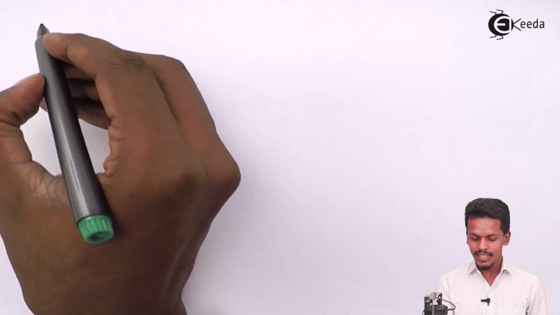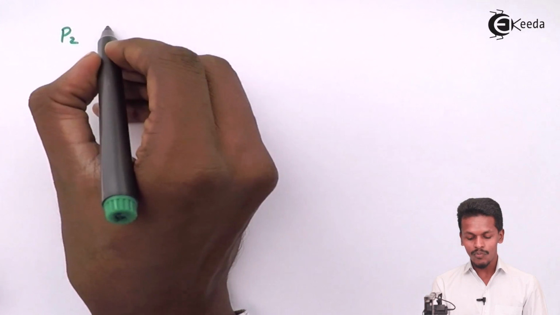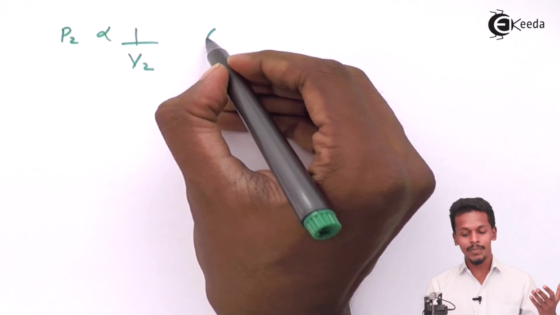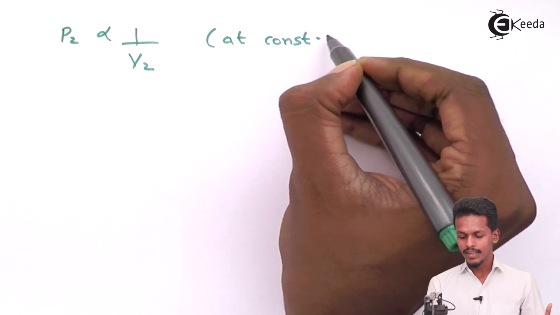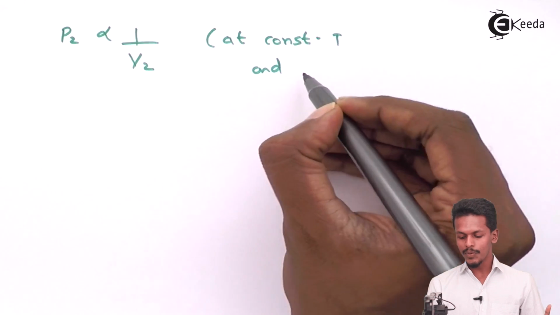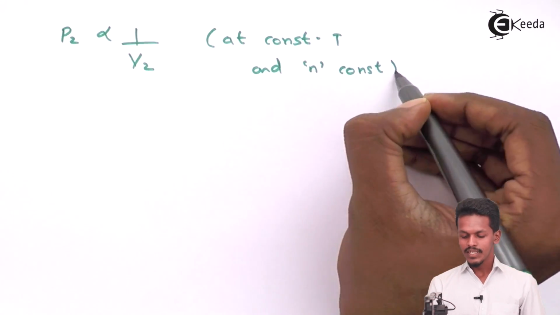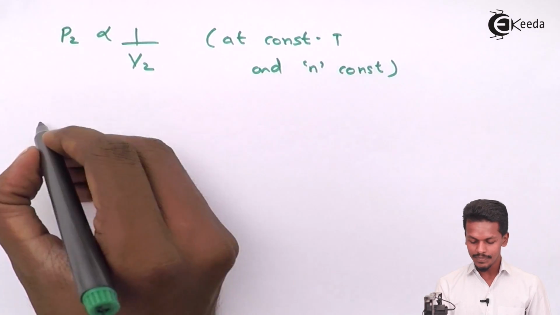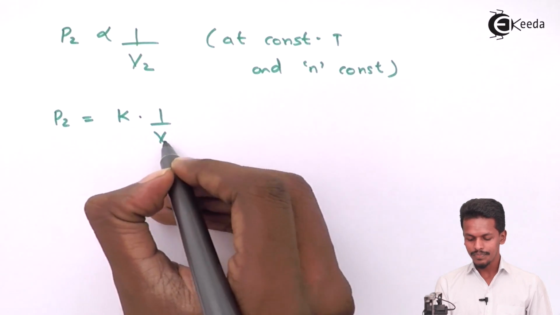That also we could write in terms of Boyle's law, and in that case the pressure of the gas would be considered as P2, and that would be inversely proportional to the volume, suppose V2, at the similar temperature, that is at constant temperature, and the number of moles would also be constant for the gas. So this is the condition that we have made, and in this case we could also write this equation as P2 is equal to K into 1 upon V2.